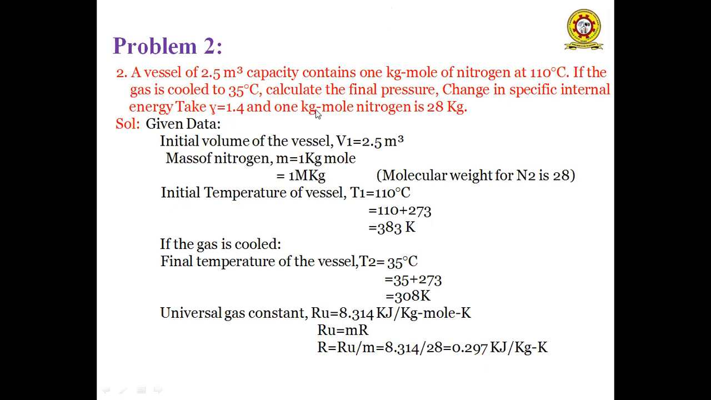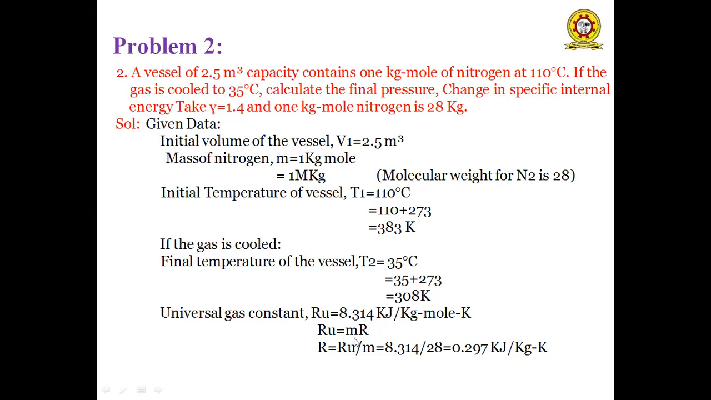The initial volume of the gas V1 is equal to 2.5 meter cube. Mass of nitrogen M is equal to 1 kg mole, that is, 1 molecular weight in kg. Initial temperature T1 is equal to 110 degrees centigrade, so 110 plus 273, 383 Kelvin. The gas is cooled, so the temperature reduces from 110 to 35, that is 35 plus 273, 308 Kelvin. The universal gas constant Ru is equal to 8.314 kilojoules per kg mole Kelvin.